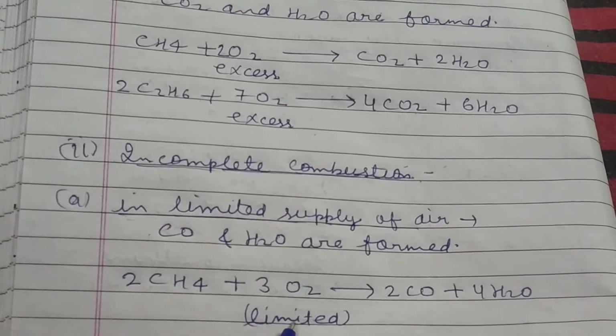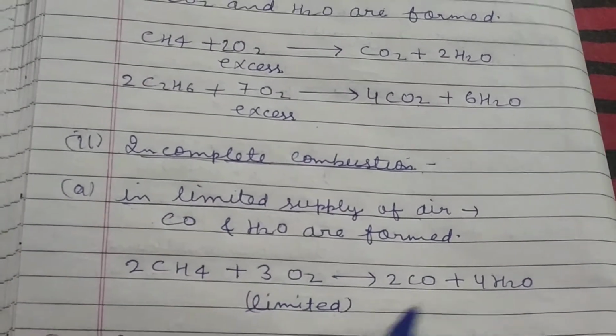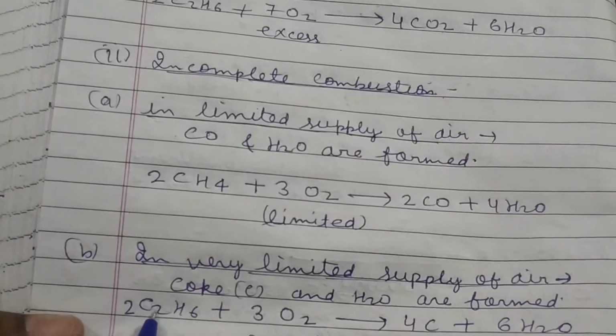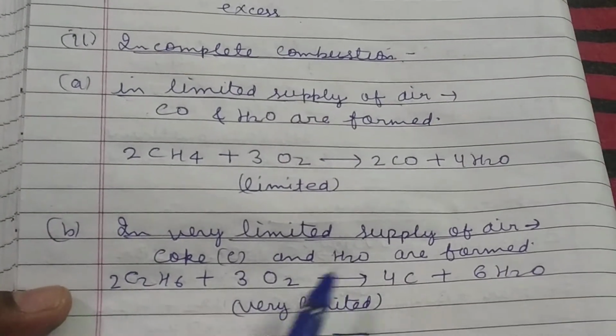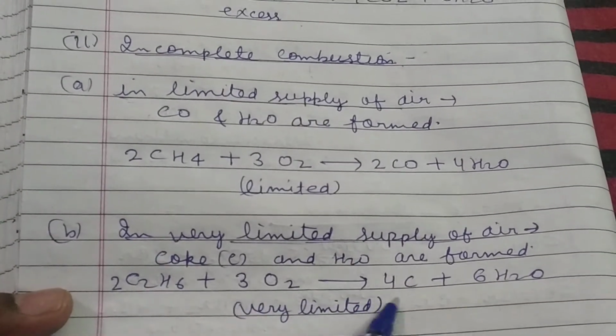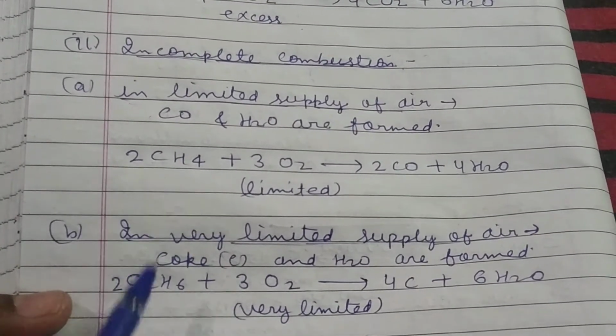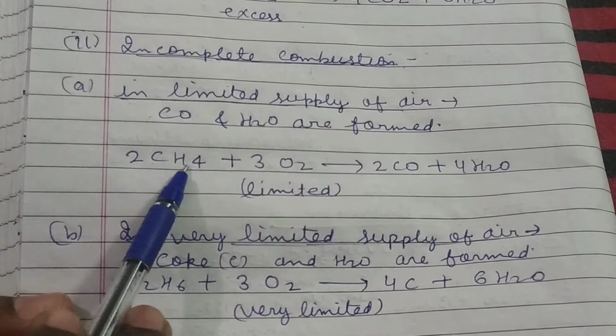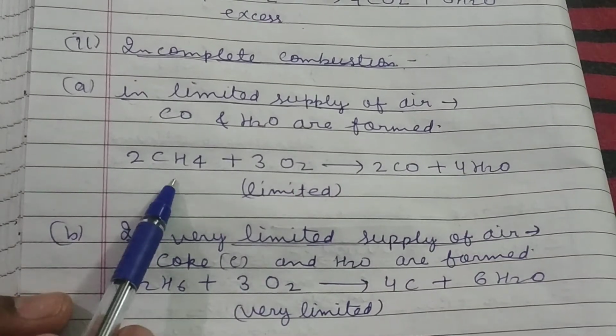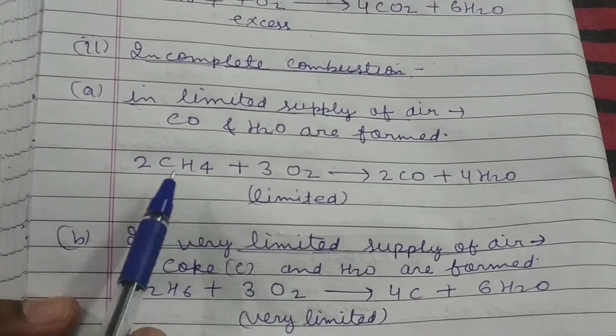CH4 in limited supply of air forms CO and H2O. And finally, C2H6, in very limited supply of air, forms coke and H2O. Any of the alkane you can take here. Here I have taken CH4. You can also take C2H6, which is given in the board exam.